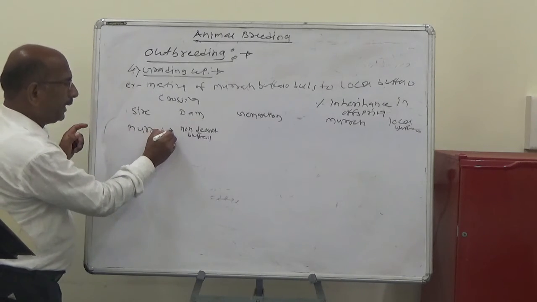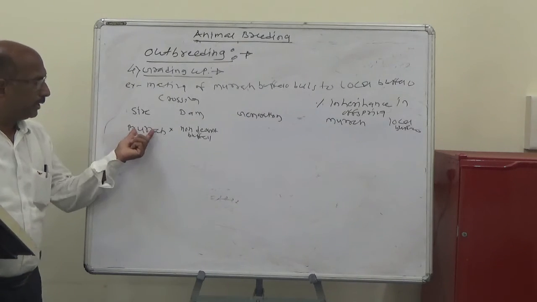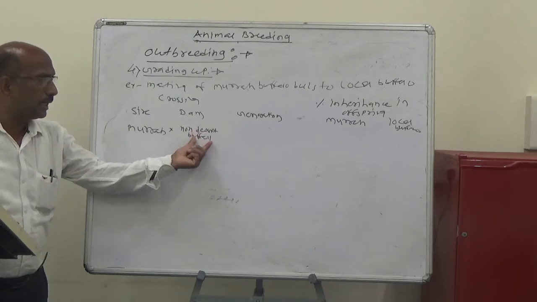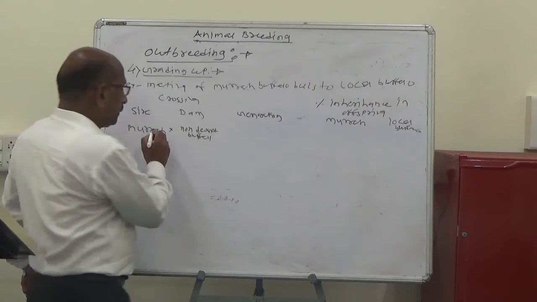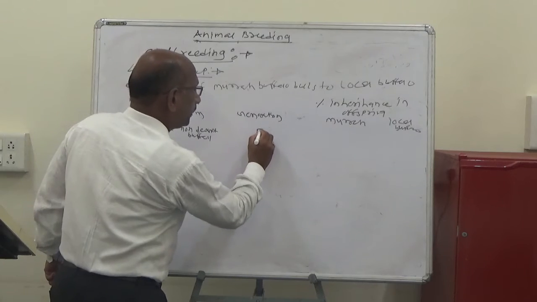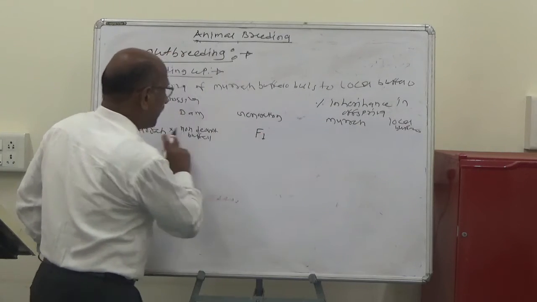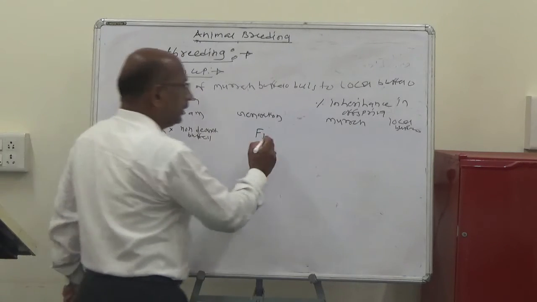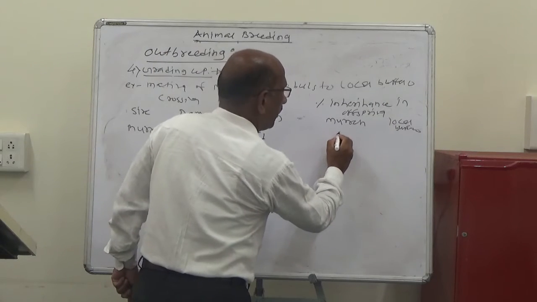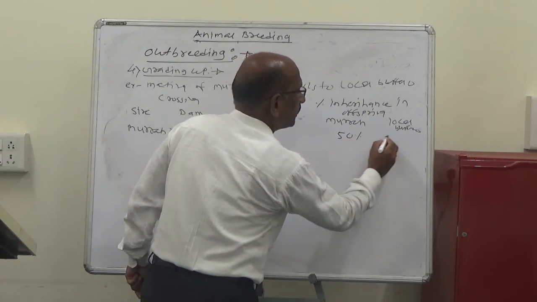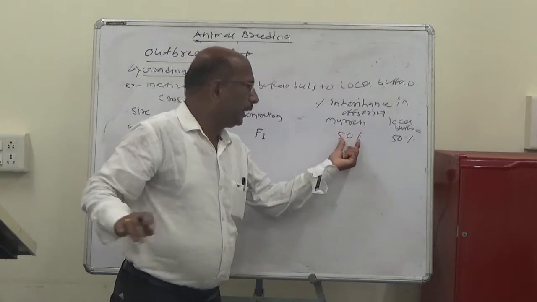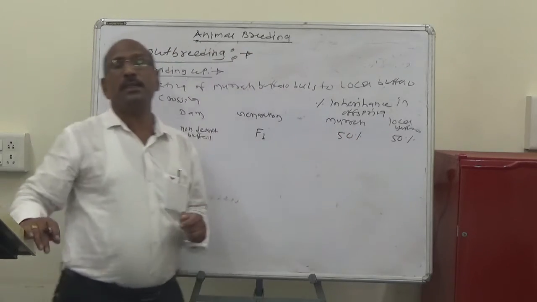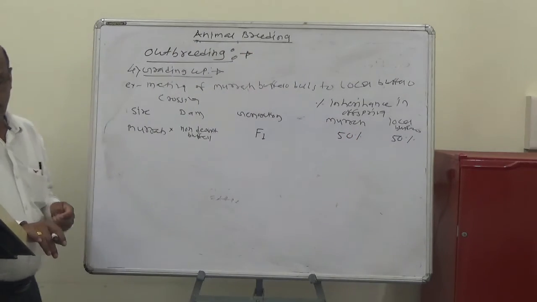Here we mated both, pure breeds, the Murrah and the non-descript or the local buffalo. So in the crossing of these two, the first generation mating produces the Murrah cross. The first generation has 50% inheritance; the progeny has 50% inheritance from the Murrah and 50% from the locals.